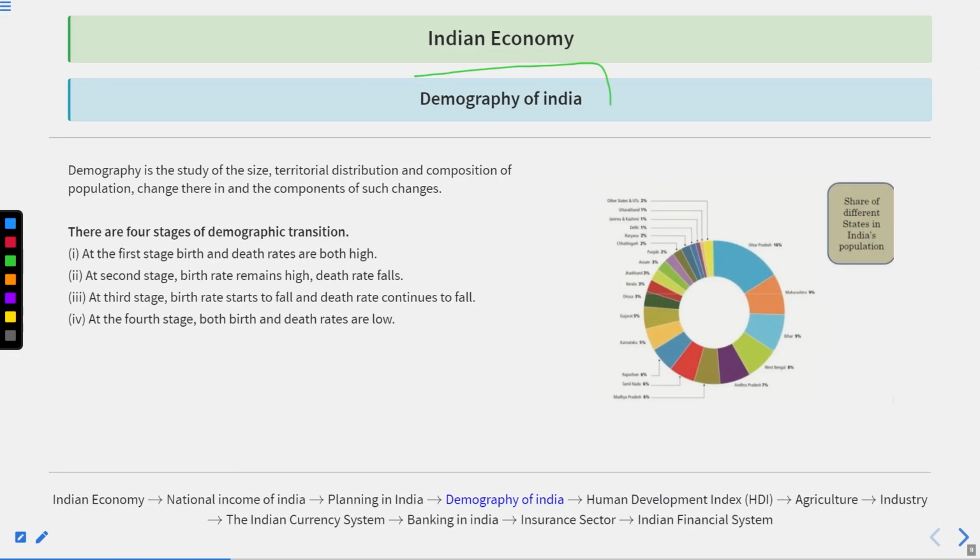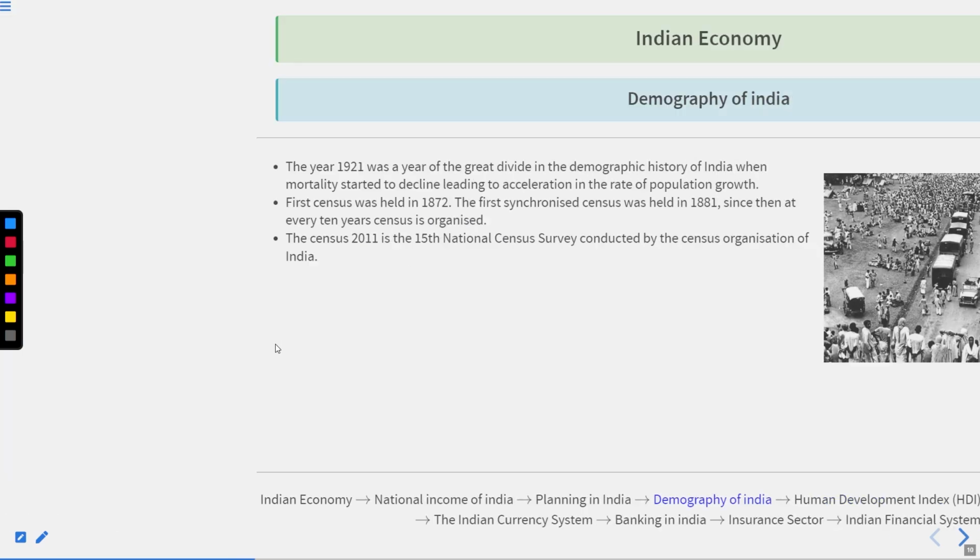After this, now we have a discussion over the demography of India. So demography is the study of the size, territorial distribution and composition of population, change therein and the components of such change. The 4 stages of the demographic transition are: first stage, birth and death rates are both high. Second stage, birth rates remain high but death rates fall. Third stage, birth rate starts to fall and death rates continue to fall. Fourth stage, both birth and death rates are low.